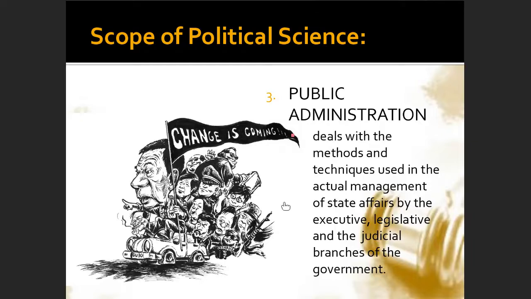Why? Because this one teaches them the actual management. So it gives them practice of how they are supposed to manage and administer the government. Public administration trains government officials. So that is the scope of public administration.